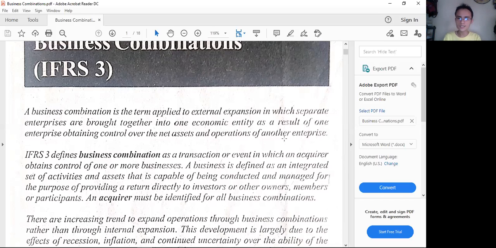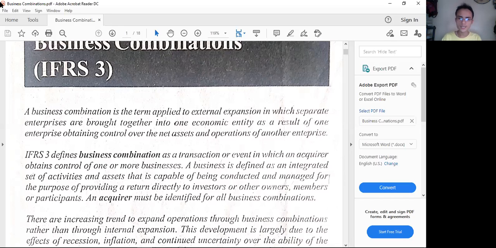So basically, there is a business combination because of the growing aspect of the company. One company wants to grow, and that is through external means. Because if it is internal, then that is to be done by constructing more businesses and then adding more businesses in the conglomerate. But that is not the case here.